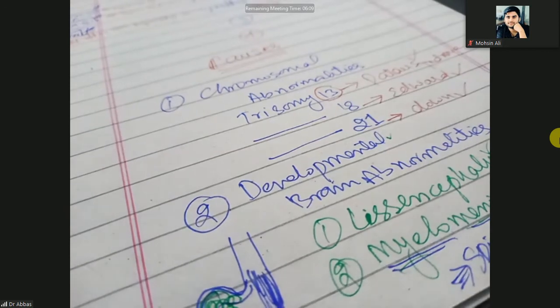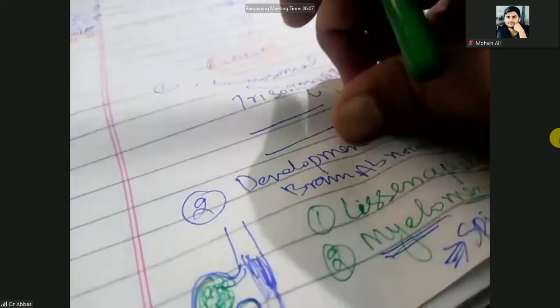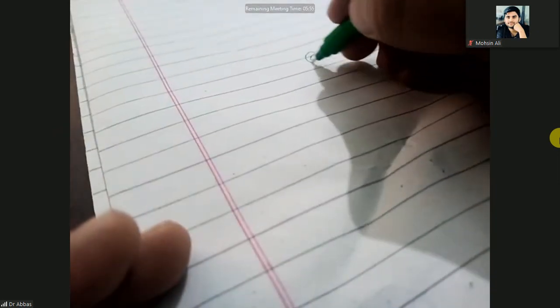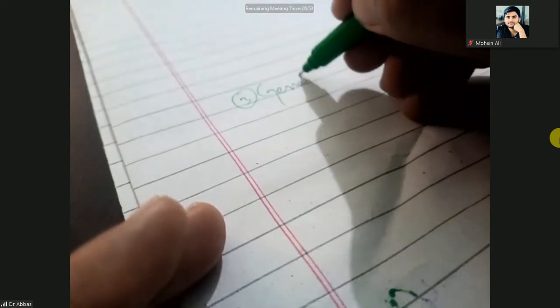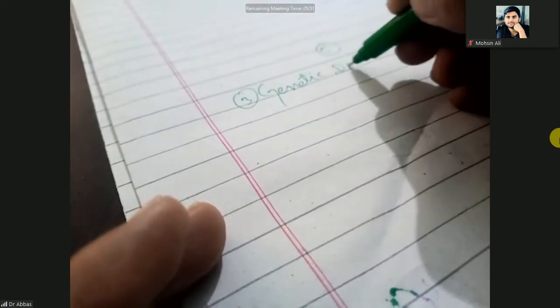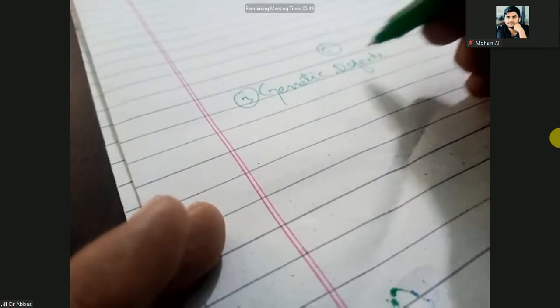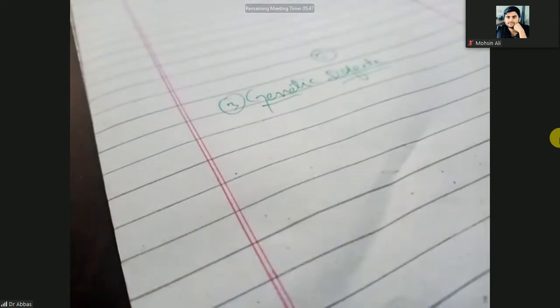The third cause is genetic defects. When there are some genetic defects, they can lead to developmental disorders. Which kind of thing?